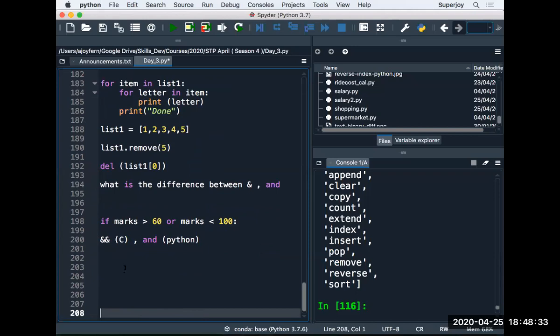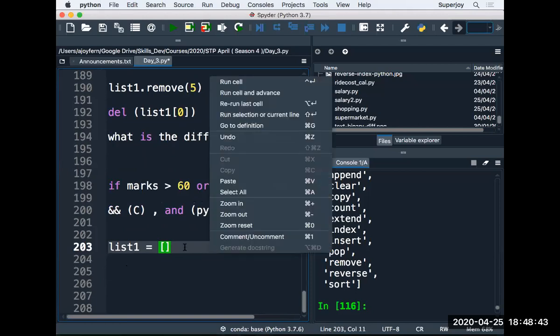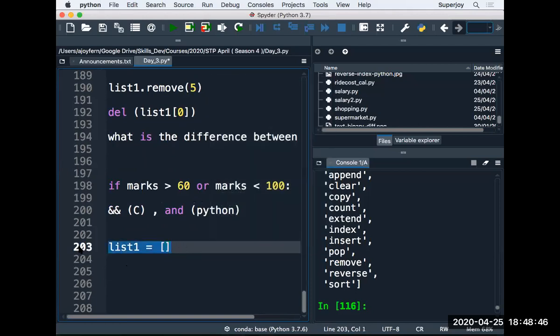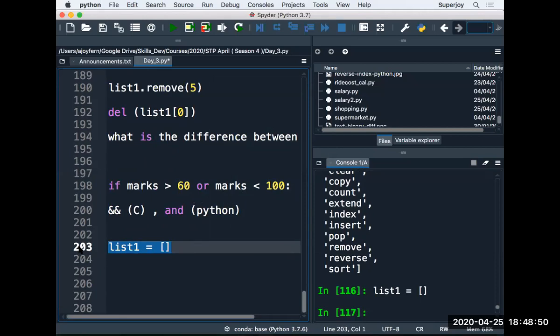Amulya is asking, sir, how to initialize a list? We can initialize a list like this. This way, your list gets initialized. This is initialization of a blank list. A blank list means no items, but a list has been initialized. Amulya, right?